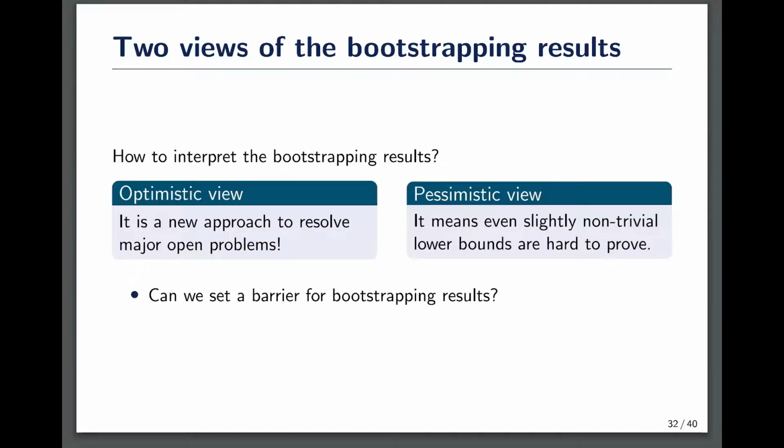Although most of the researchers agree that bootstrapping results present a new interesting connection between weak and strong results in circuit complexity, there is a lack of consensus in the interpretation of them. From an optimistic point of view, it gives a new approach to resolve major open problems. From a pessimistic point of view, however, it shows that even slightly non-trivial circuit lower bounds can be extremely hard to prove. In order to understand the actual strength of the bootstrapping results, we should set a barrier to address the weakness of current techniques for bootstrapping results.